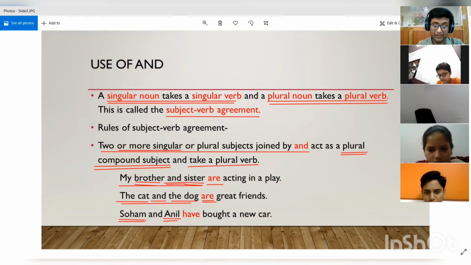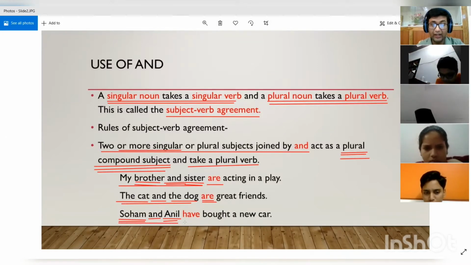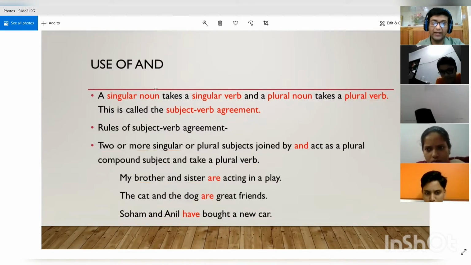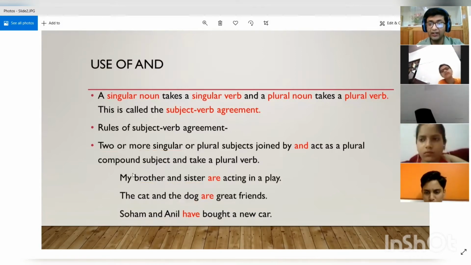But because we have added these two with and, they have become plural compound subjects. So we will say Soham and Anil have bought a new car. We won't use has over here. So this is the use of and. When we add two singular subjects or two plural subjects with and, they act as a plural compound subject and they take a plural verb.